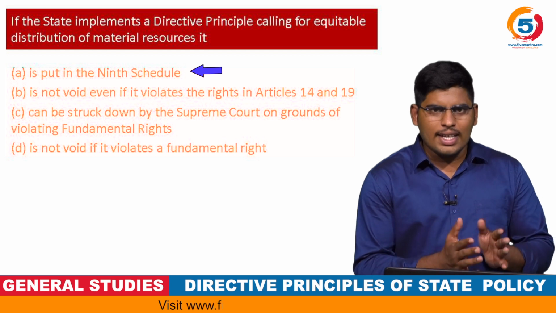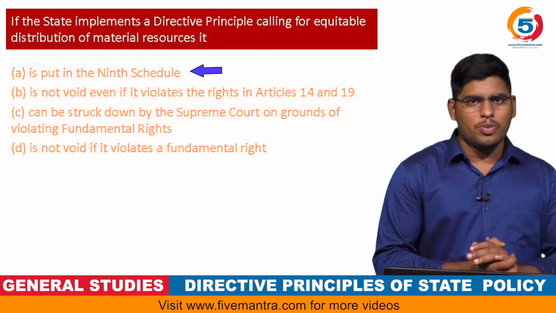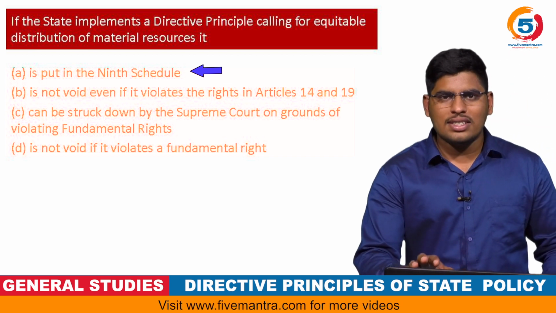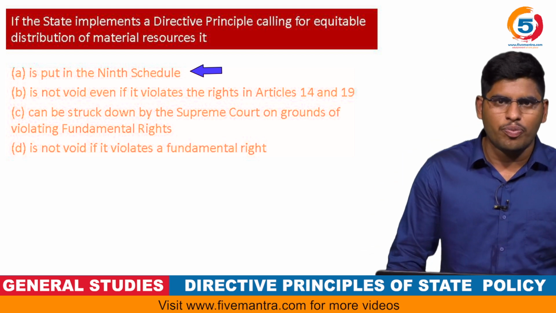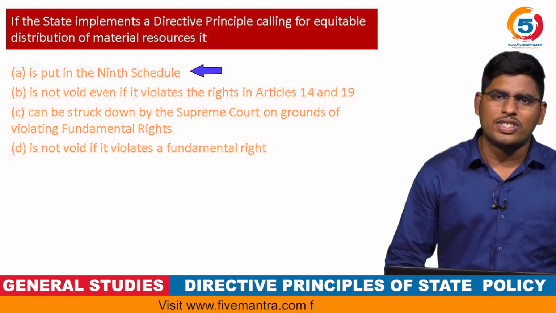First, if the state implements a directive principle calling for equitable distribution of material resources, then what? Here I just want to give you an explanation regarding equitable distribution of material resources. There are two types of distribution, guys.